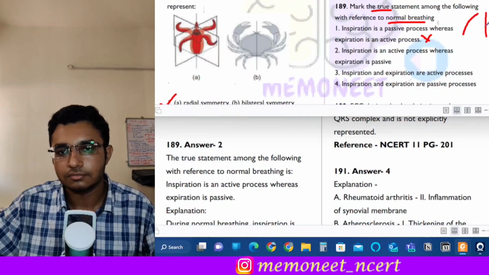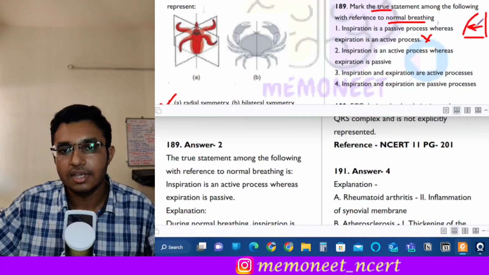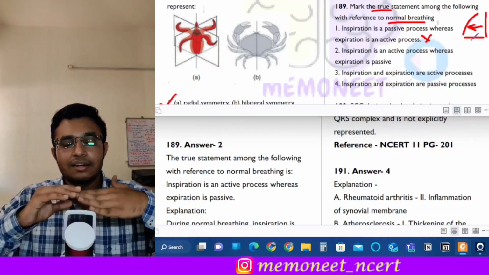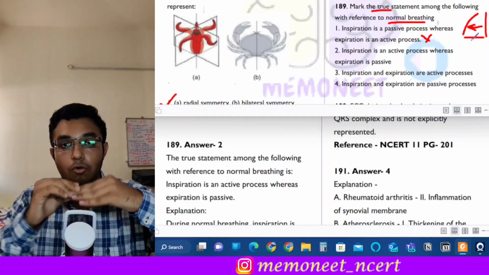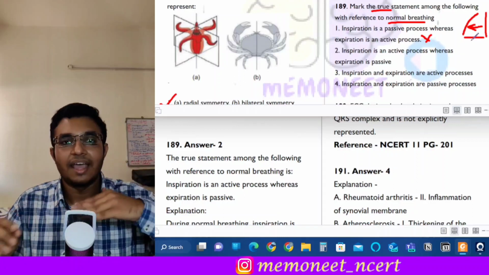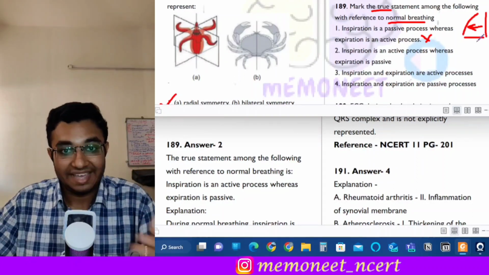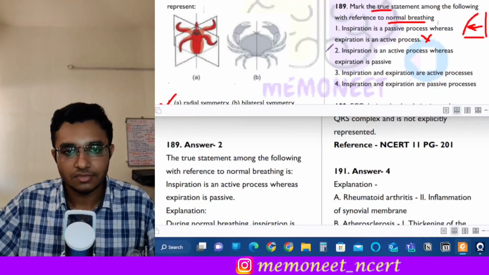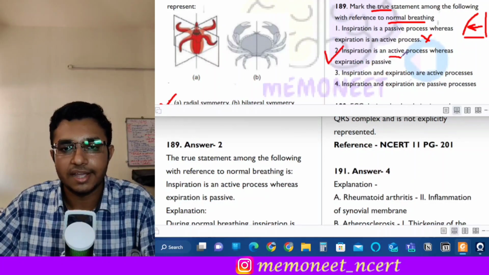Okay, so in case of inspiration it is an active process, but in case of expiration the diaphragm retains its shape. Okay, it goes back to its normal dome shape, and that process of relaxation is a passive process. So expiration is a passive process but inspiration is an active process. So here the true statement is option 2, that inspiration is an active process whereas expiration is passive.